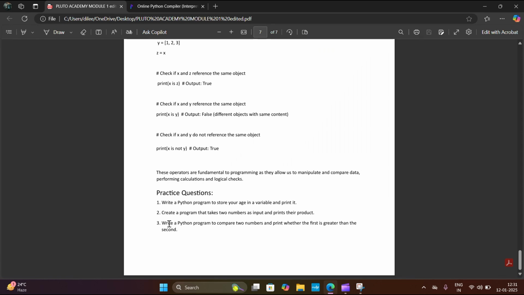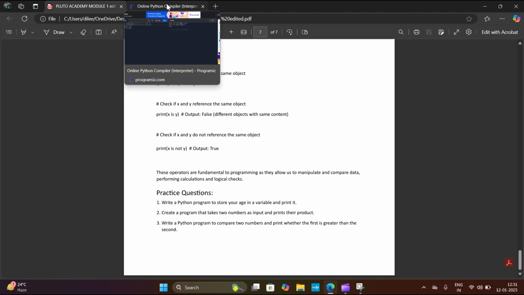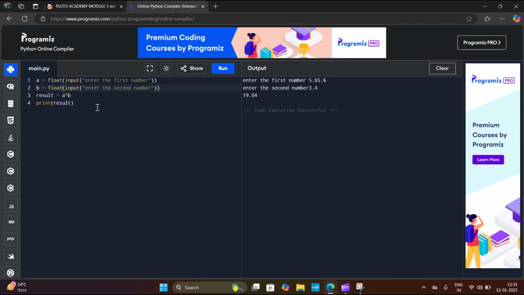And then the next practice question is: write a Python program to compare two numbers and print whether the first is greater than the second. Here I will create two variables, num1 equals 10, and the second variable, num2 equals 5.